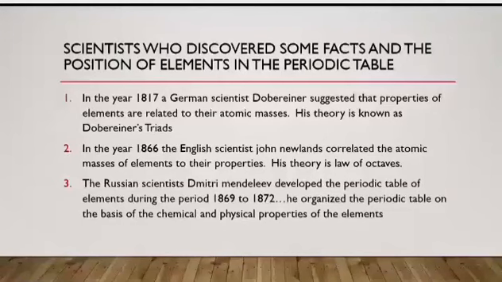The scientists who discovered some facts and the position of elements in the periodic table. In the year 1817, a German scientist, Döbereiner, suggested that properties of elements are related to their atomic masses. His theory is known as Döbereiner's triads. In the year 1866, the scientist Newlands correlated the atomic masses of elements to their properties. His theory is law of octaves.